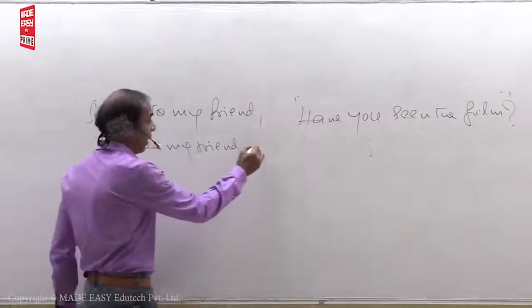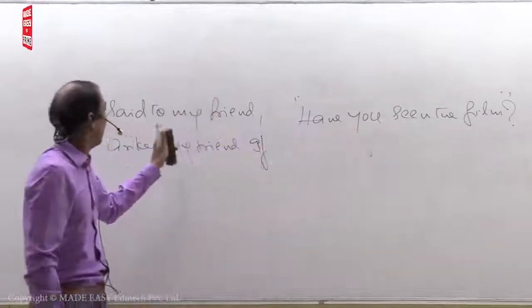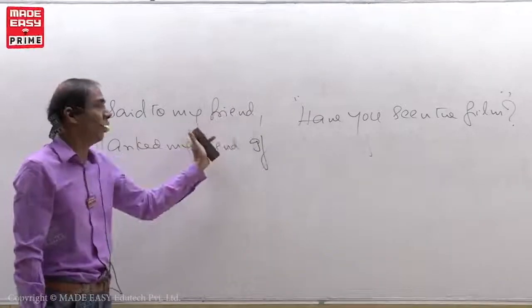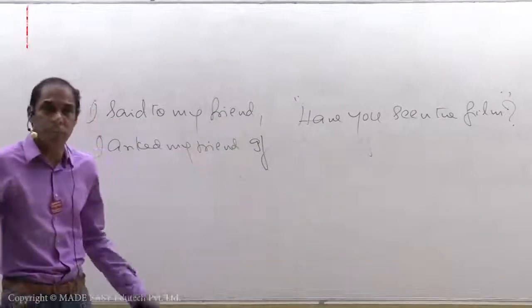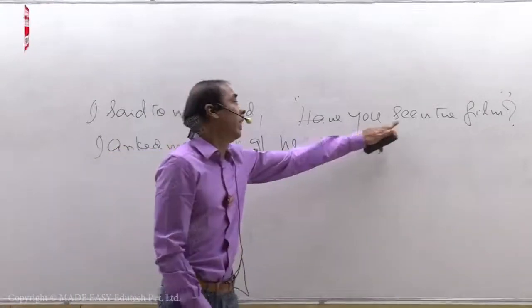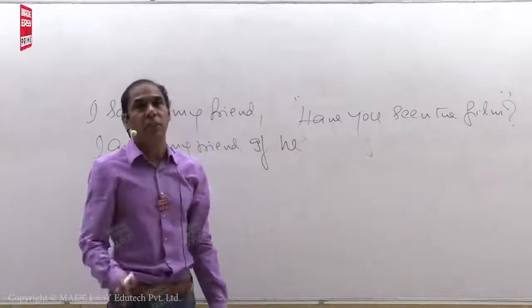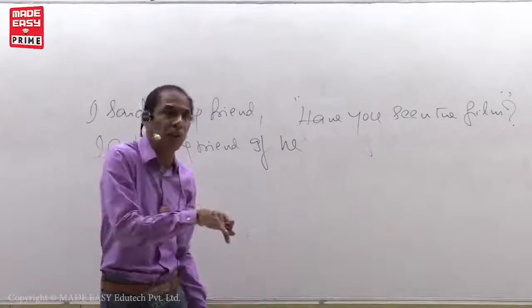I asked my friend if, right? You changes as reporting verb object. Who is the object? My friend, might be male or female. If he, have seen. However, has plus V3, this is present perfect tense. Present perfect tense turns into past perfect tense.